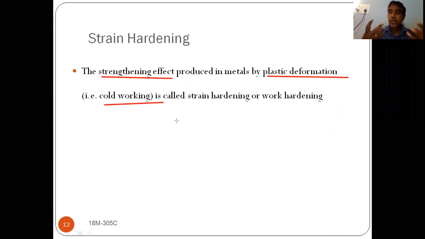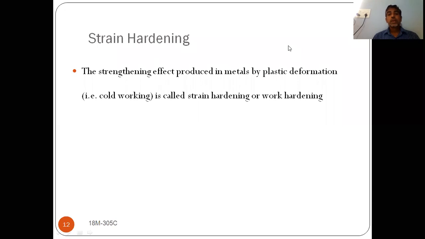Because of the work we are doing on it, because of the strain produced in the material when you work on it, it is getting hardened. That is known as strain hardening. Okay, so we have discussed machinability property, weldability property, castability property, hardening property, and strain hardening property. With this, we have completed mechanical properties as well as technological properties.